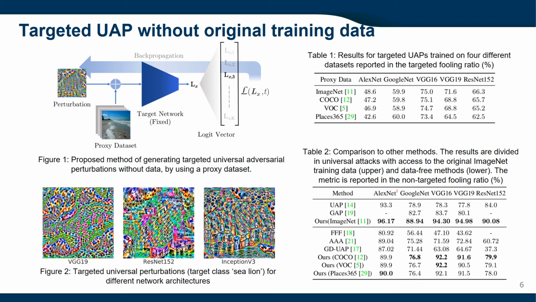In Table 2, we compare our approach with universal attack methods with and without data availability. To compare with the methods with data availability, we trained a non-targeted UAP on the ImageNet training dataset. Our approach achieves superior performance to the vanilla UAP and GAP method. For the data-free methods, we generate a targeted UAP with the proxy dataset and report the results in a non-targeted fooling ratio to be comparable with the other methods. Our data-free generated UAPs achieve significantly better performance than the state-of-the-art approaches.